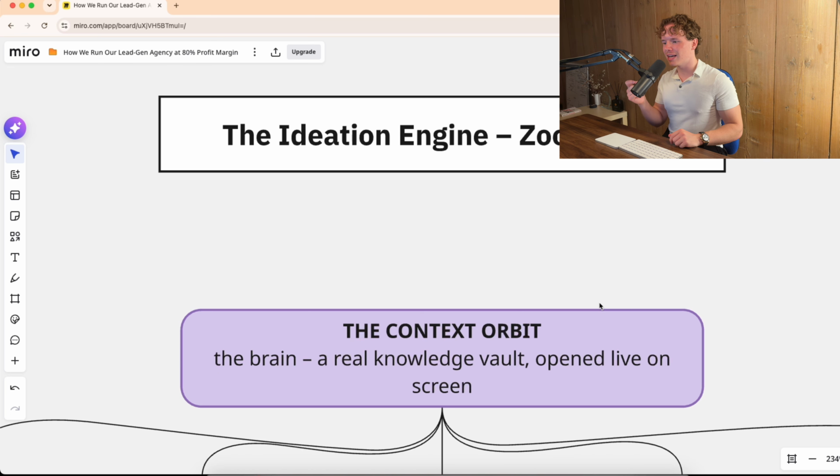But the difference here is that the context orbit has a scalability, a preciseness and an efficiency that a normal business brain does not have, because it doesn't matter if you have 5 or 500 employees. It doesn't matter how many terabytes of information you have in this context orbit on that server online. It's always going to give you the very precise information. Plus, it doesn't matter how many employees you have, because everyone works from one context orbit. Everyone's knowledge goes into one orbit and everyone can work from one orbit.